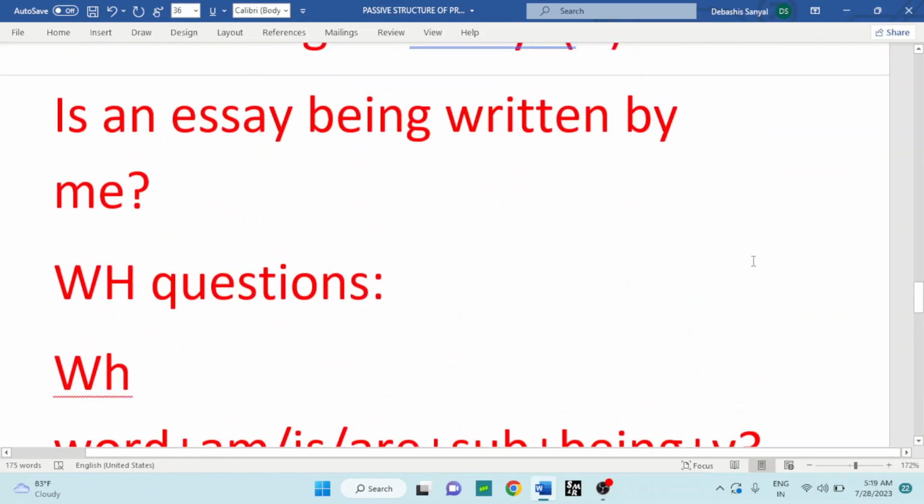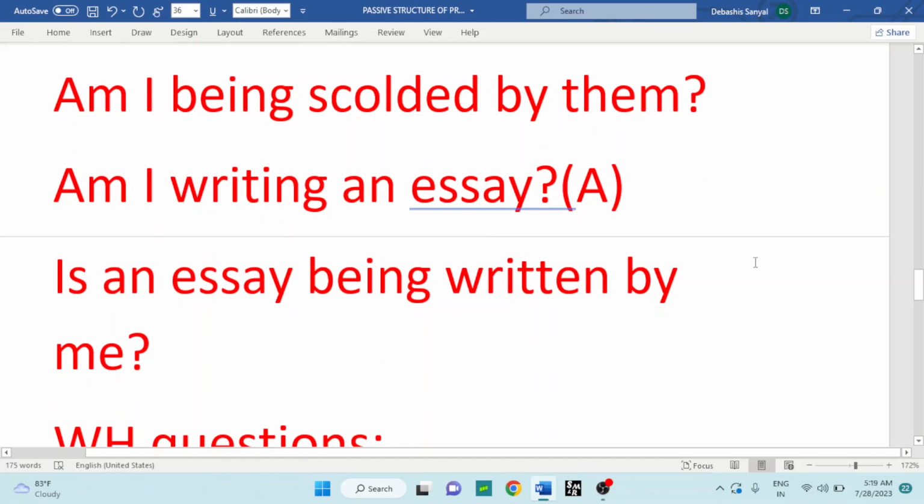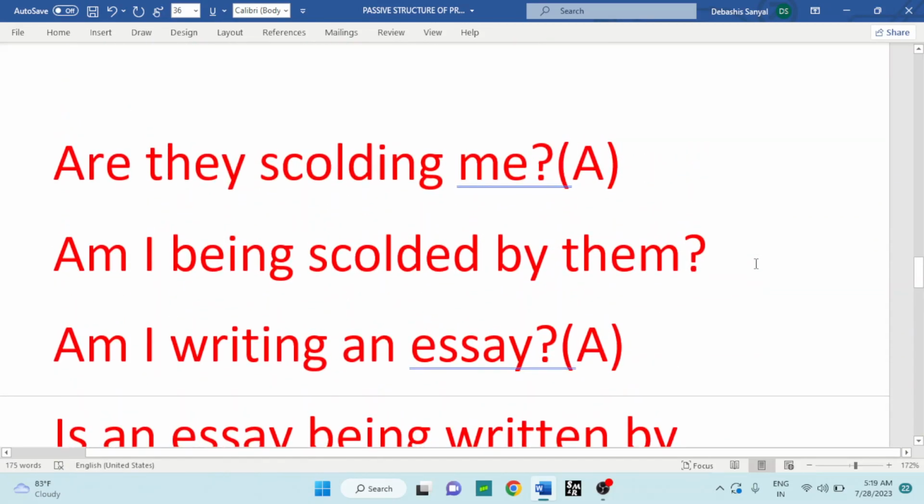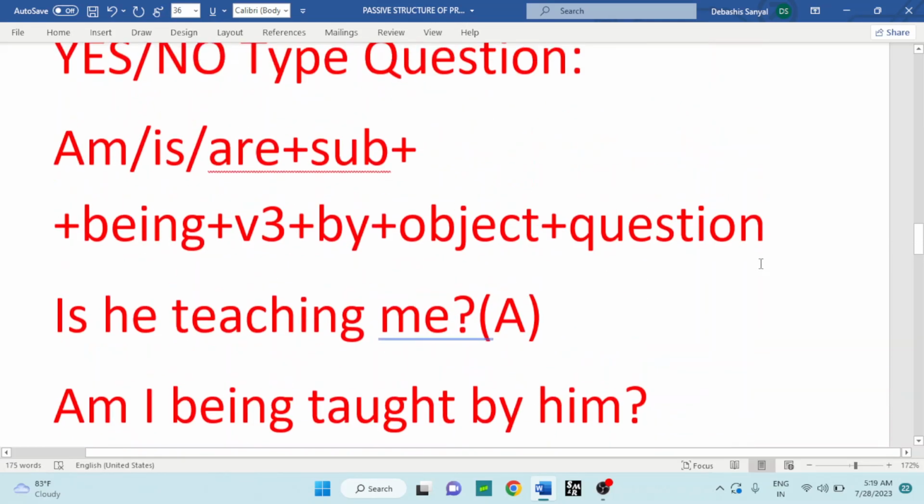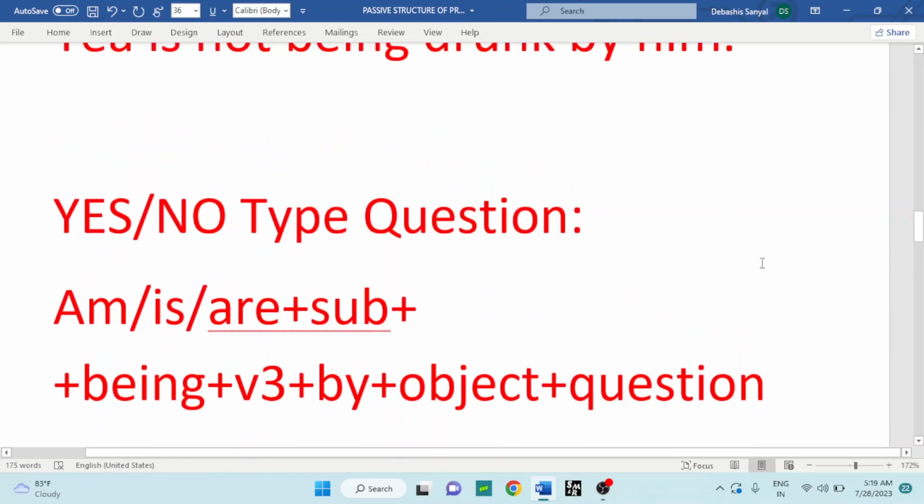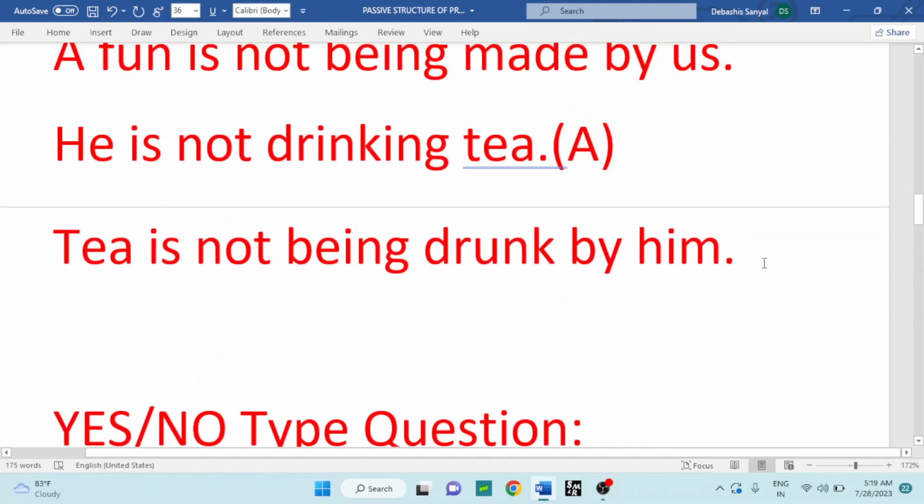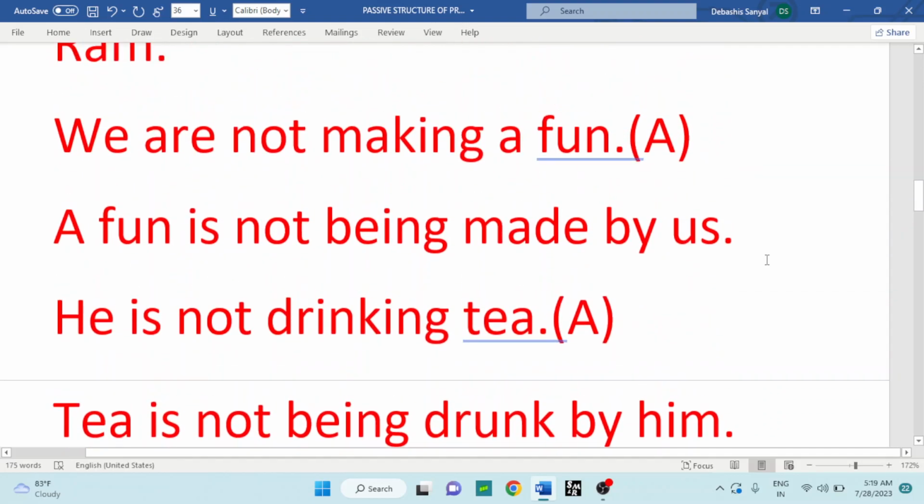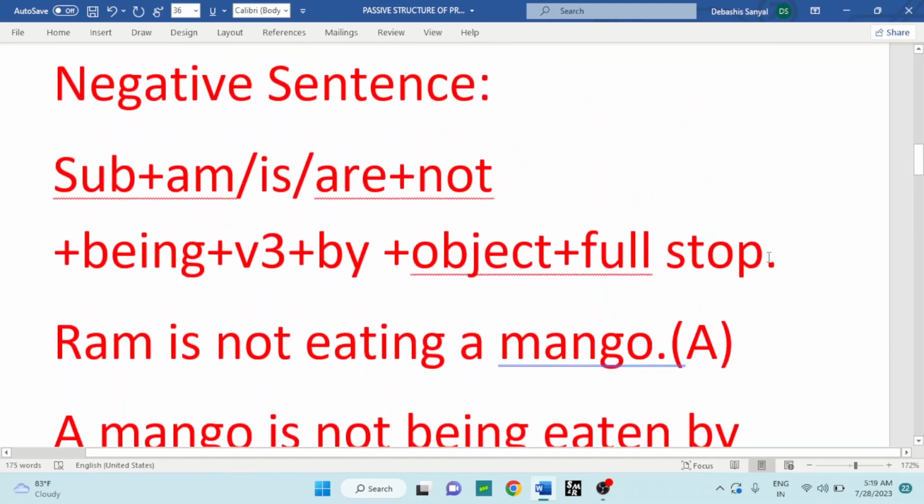So, dear students, this is the class, and in my class I'm trying to show different examples of present continuous tense in active and passive voice and structures with much care.